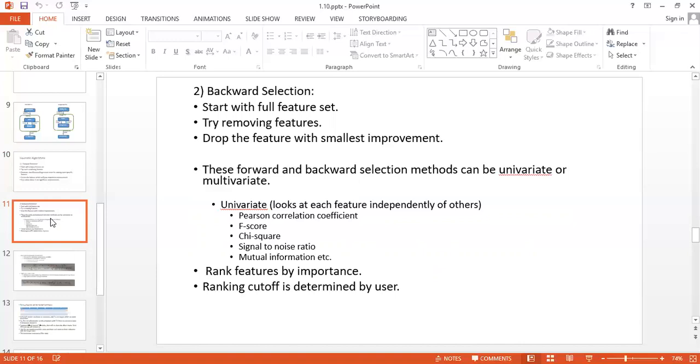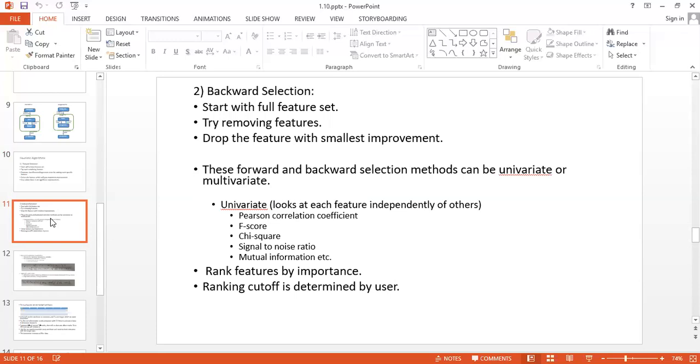Univariate has five types: Pearson correlation coefficient, F score, chi square, signal to noise ratio, and mutual information, etc. These are some methods by which forward and backward selection happen. They have their own formulas, which one has to consider while selecting features to create any data set.